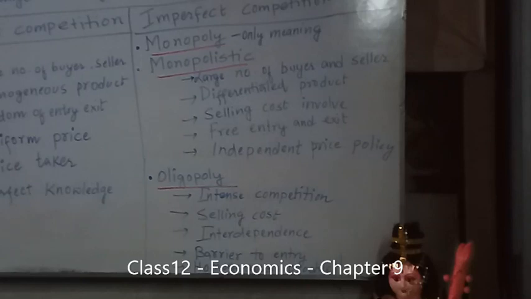And the last point is independent price policy. What do you understand by independent price policy? That means the firms under monopolistic competition can follow an independent price policy. They can make their own price. They can take the decision on what price they will set, and also how much output they can produce. The firm can influence the price of its product to some extent. For their own product, they are price makers. So they have an independent price policy. This is monopolistic competition. Clear?